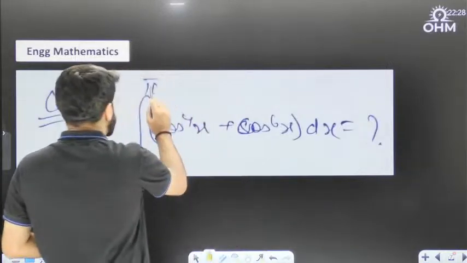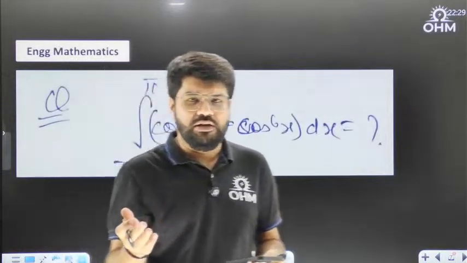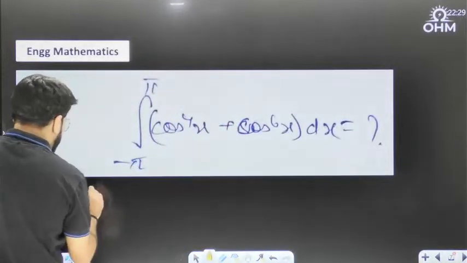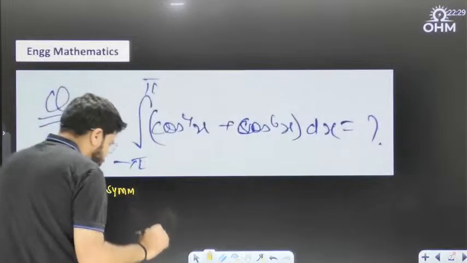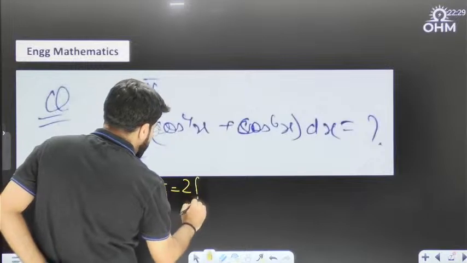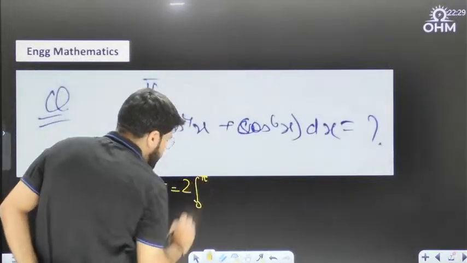First of all, the limit is minus pi to pi. But remember, cos theta is an even function, so any power of it is an even function. Because of even symmetry, what is the first thing I will do? The integral will become twice the integral from 0 to a, instead of minus a to a.